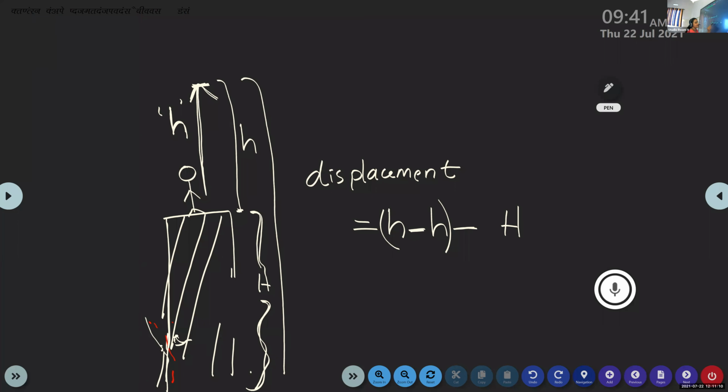Why have we taken it as minus h? Because here the stone returns after reaching a particular height. That is why we take it as negative h. So the final height is h minus h, minus the initial height, that is the height of the building, capital H. Here h minus h cancels. Then what is left? Minus H, the height of the building. So here we get a negative value. So this is the negative displacement. The displacement can be either positive, negative or 0.